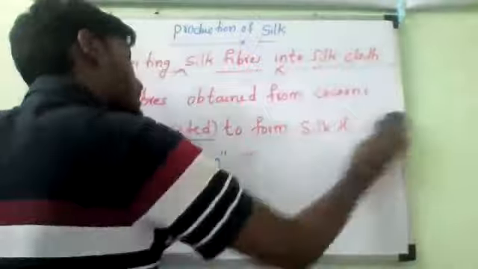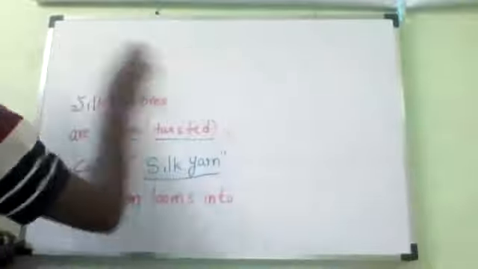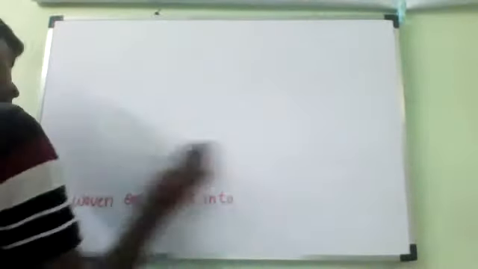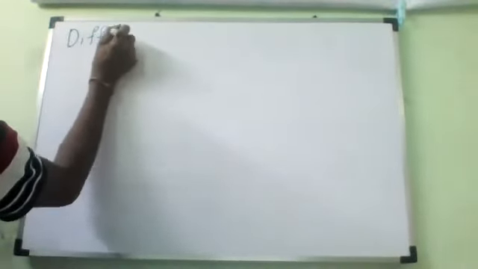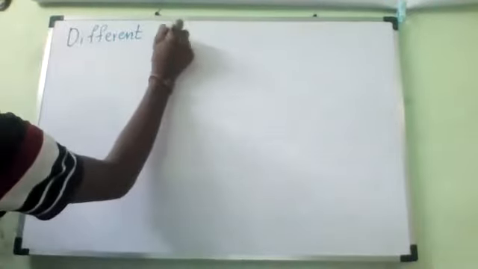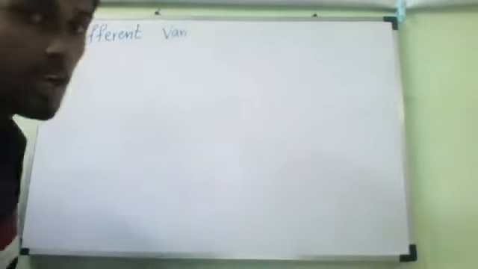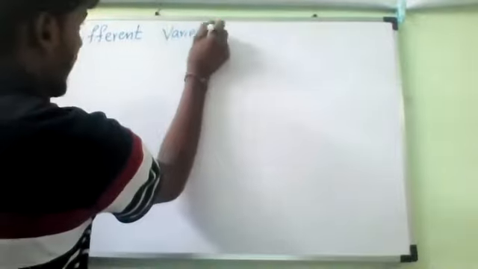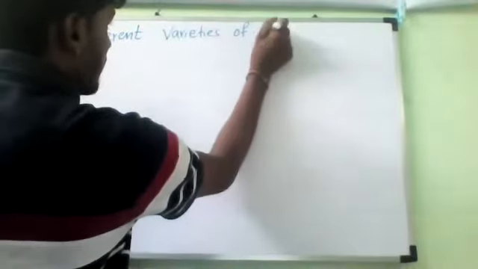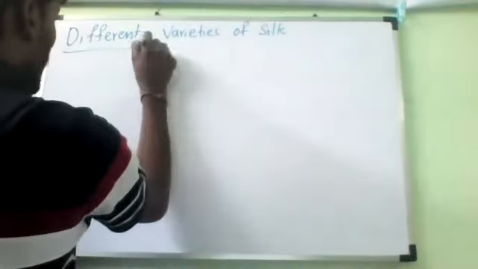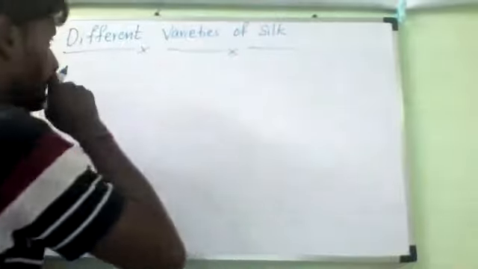That is the concept: different varieties of silk. Please keep the heading. The next concept is different varieties of silk. Varieties, V-A-R-I-E-T-I-E-S. Varieties of silk. Write it.